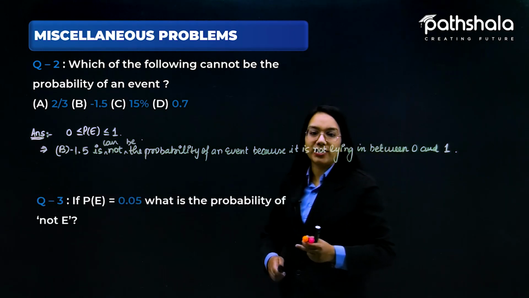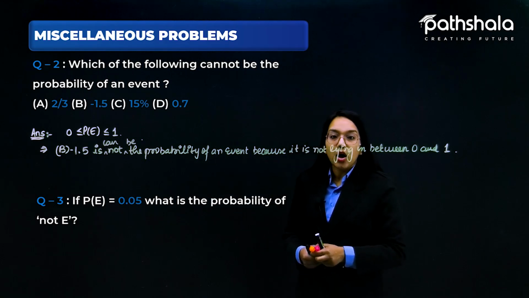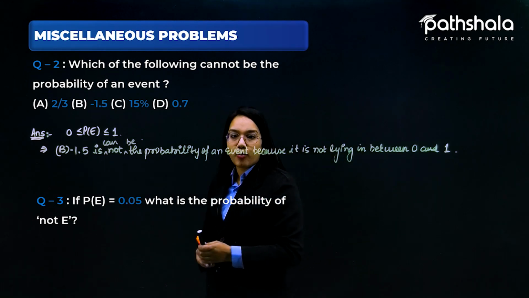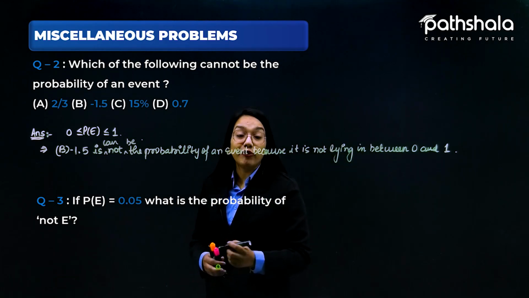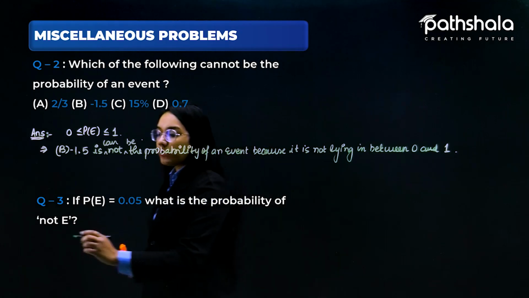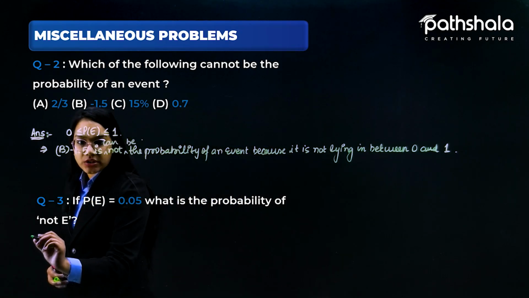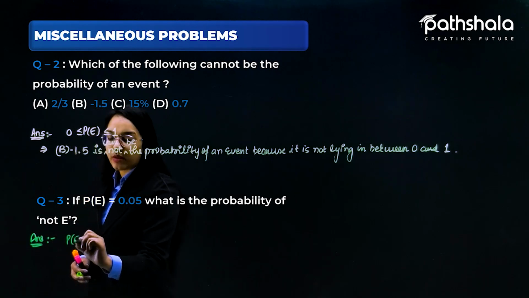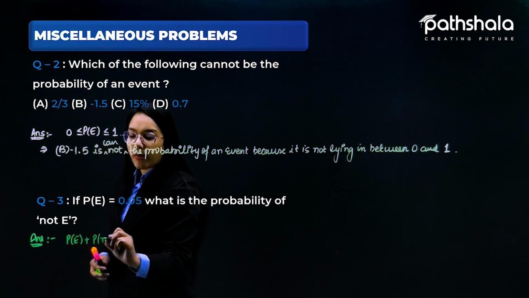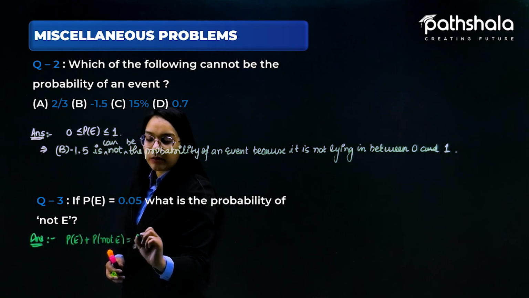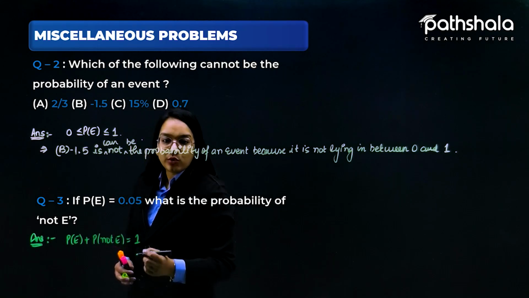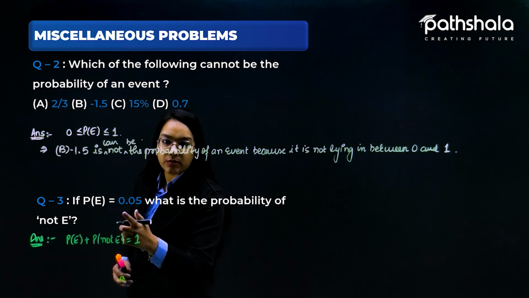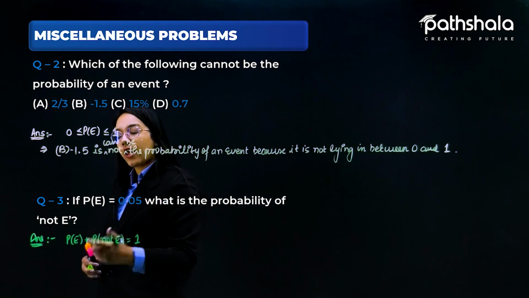Now let's just talk about the next question. Question number 3, which says probability of E is nothing but 0.05. What is the probability of not E? So we do remember a very important concept of complementary events, which means the probability of E plus the probability of not E is equal to 1. And we do know that the probability of E is 0.05. So let's just plug in that value over here.